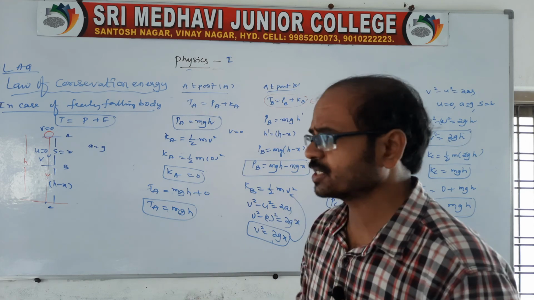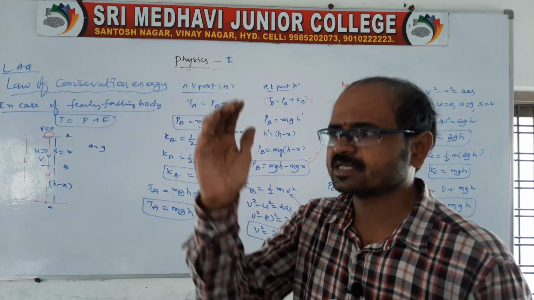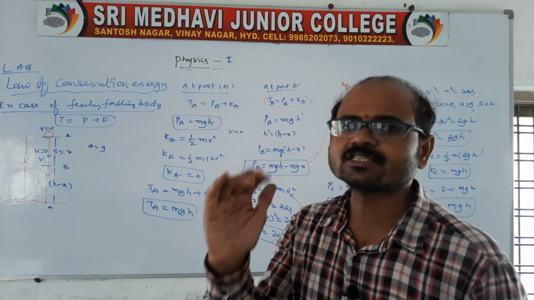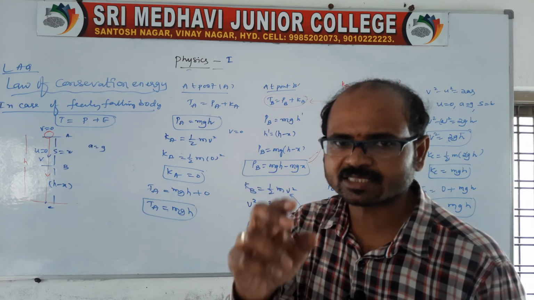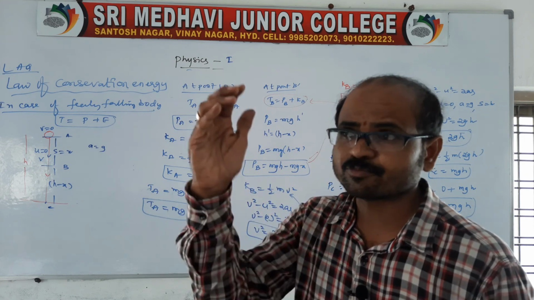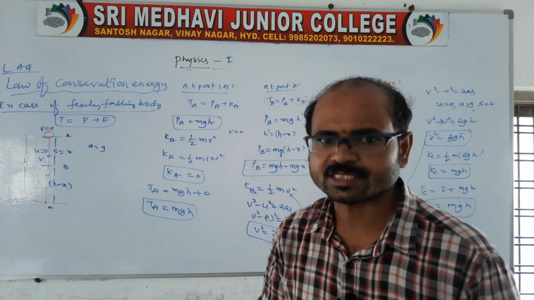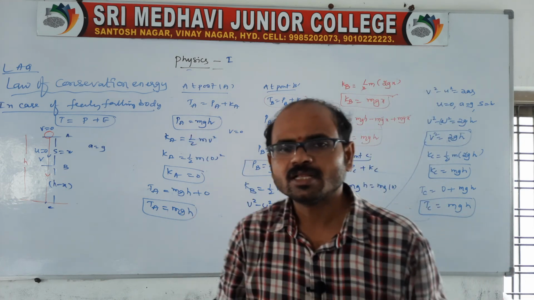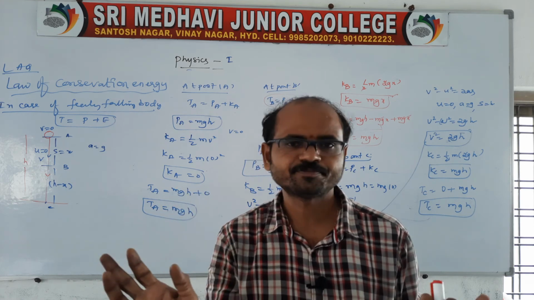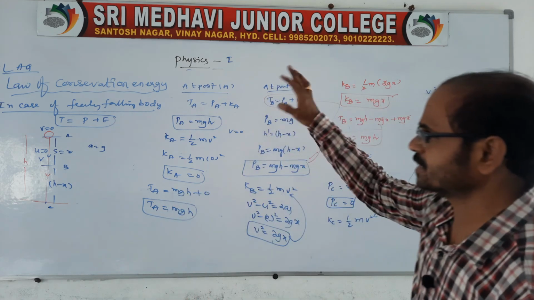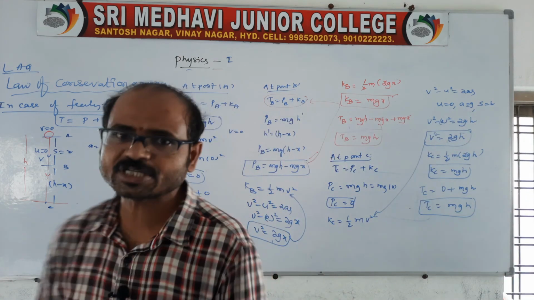And here is the one condition you all remember: when a body is falling freely, its height decreases and the speed increases. Height decreasing means a loss in potential energy, and speed increasing means a gain in kinetic energy. Therefore there is one conclusion: loss of potential energy is equal to gain in kinetic energy. So this is the verification in case of a free fall. Like this we also have the case of a vertically projected body.